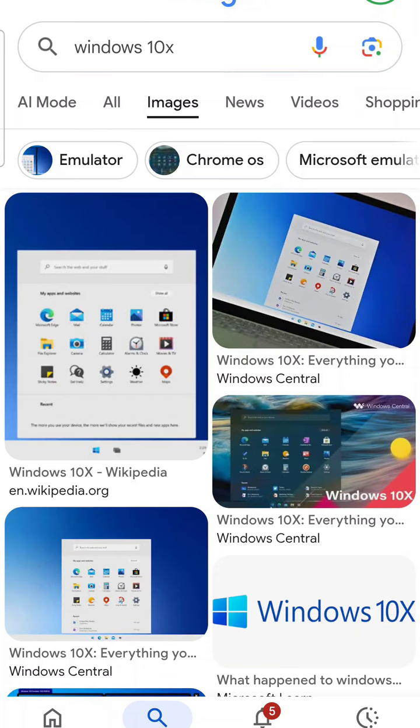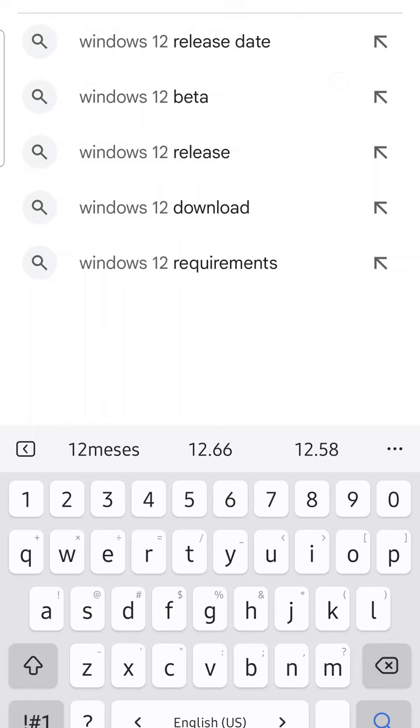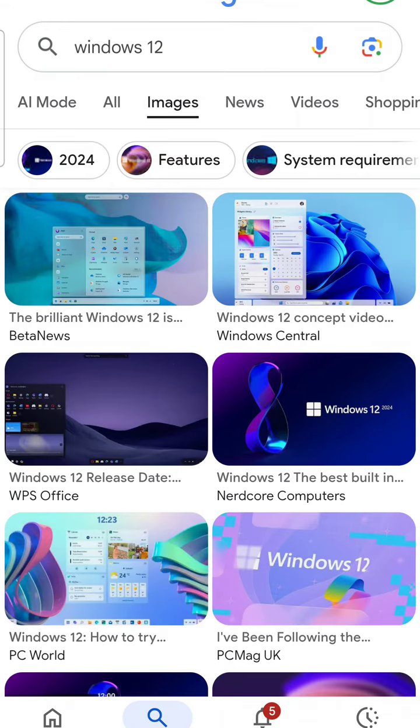And what came after that? Windows 10X. And what came after that? Windows 11. And what came after that? The final Windows 12. Yep.